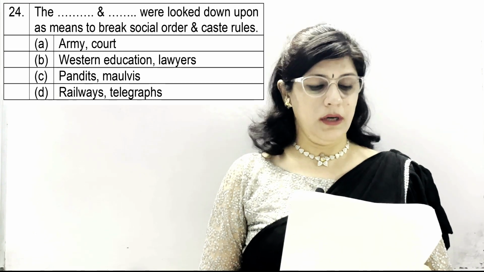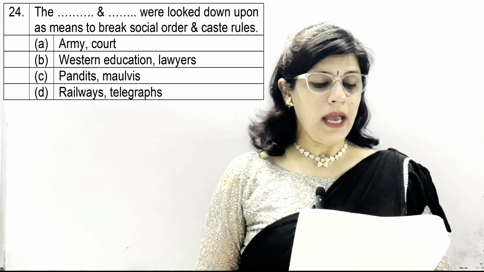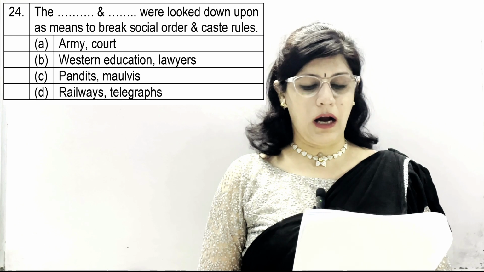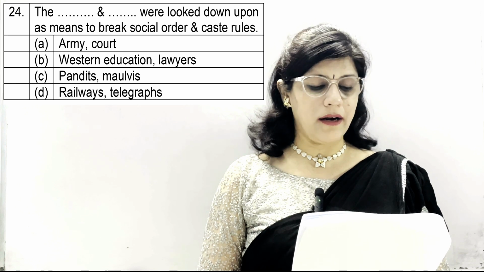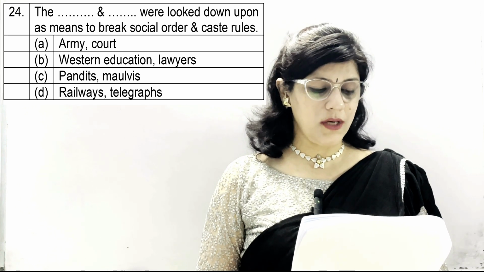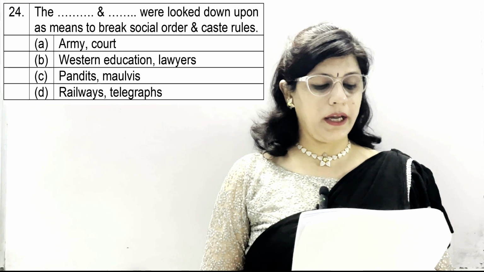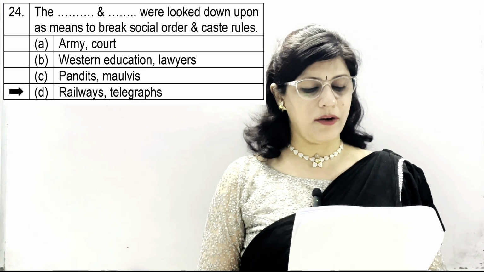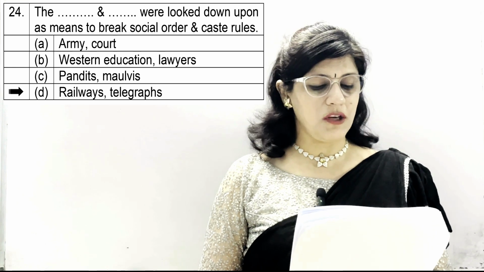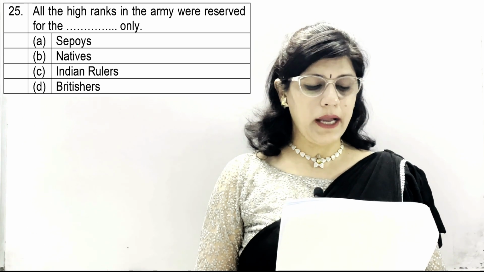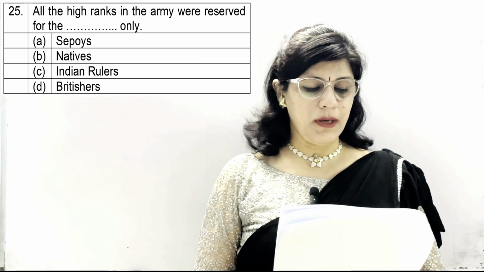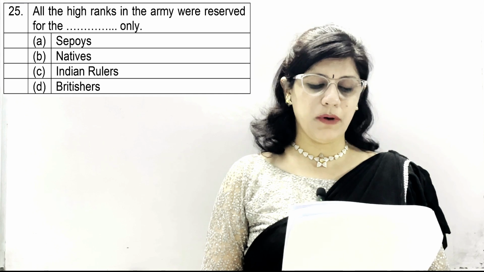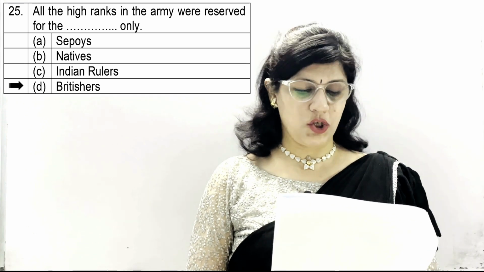Question number 24. The dash and dash were looked down upon as means to break social order and caste rules. Option A, army and court, B, western education and lawyers, C, pandits and maulvis, D, railways and telegraphs. And the correct option is D, which is railways and telegraphs were looked down upon as means to break social order and caste rules. Question number 25. All the high ranks in the army were reserved for the dash only. A option sepoys, B natives, C Indian rulers and D Britishers. Option D is correct, Britishers.